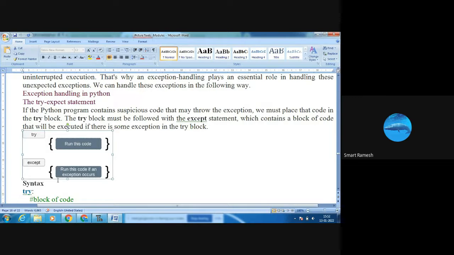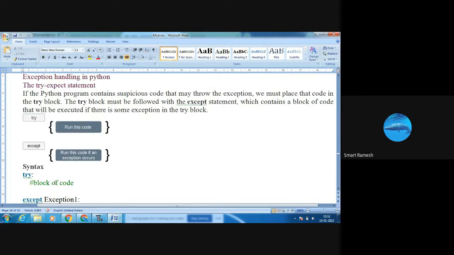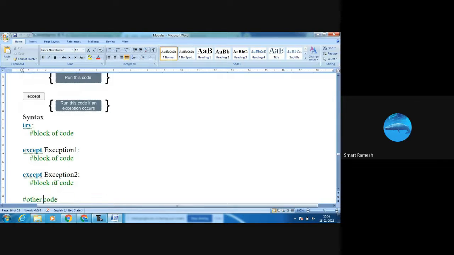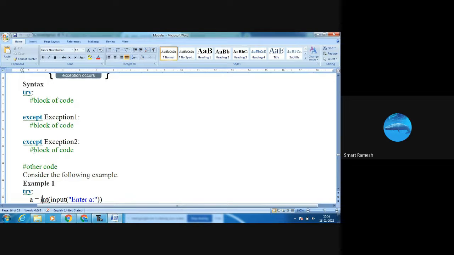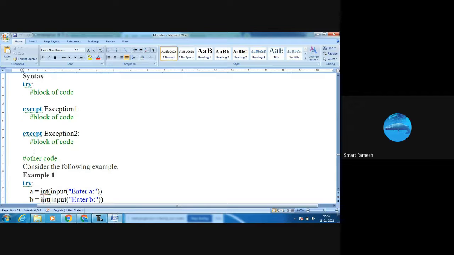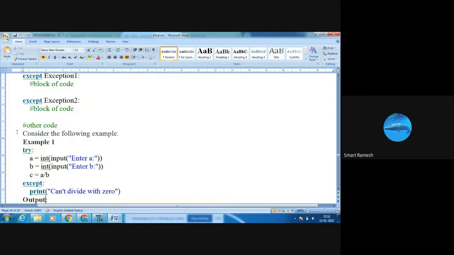Next let's see the example syntax. Try block of the code. If there is any doubtful code, we need to put that doubtful code in the try block. If any mistake occurs, the next except block will execute. So except exception 1, except exception 2, like that. Let's see the same program with the try and except block.